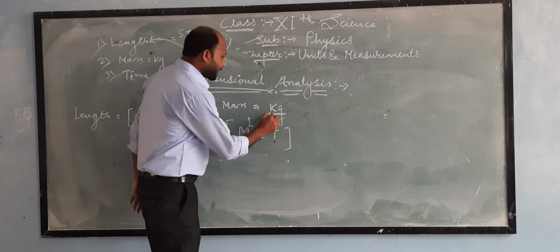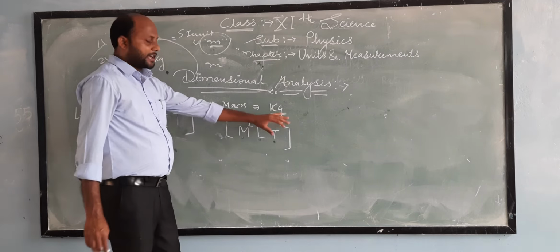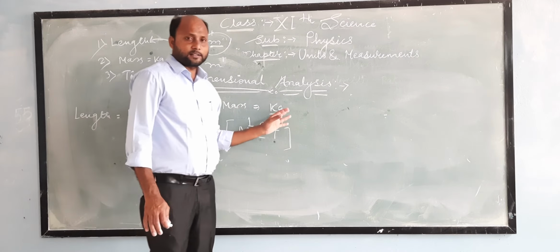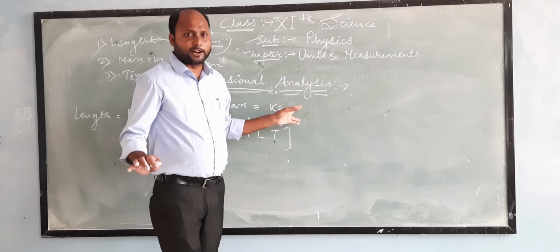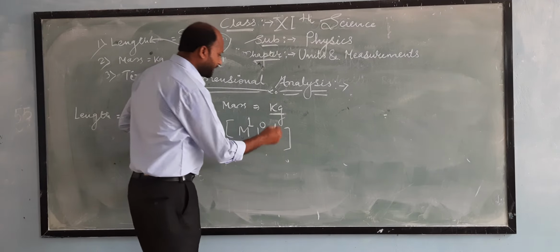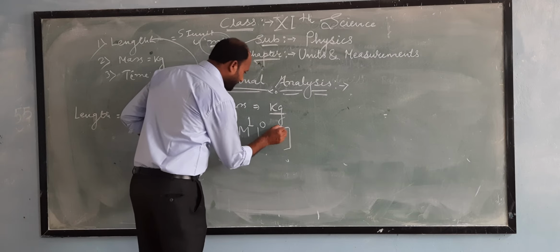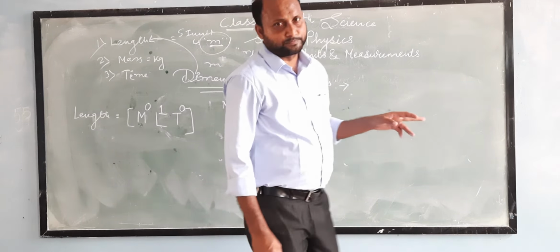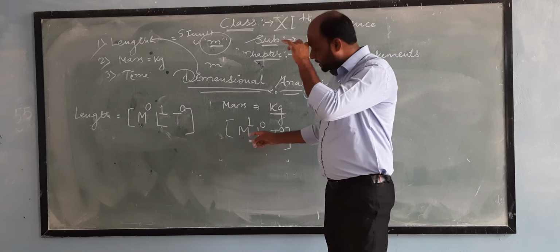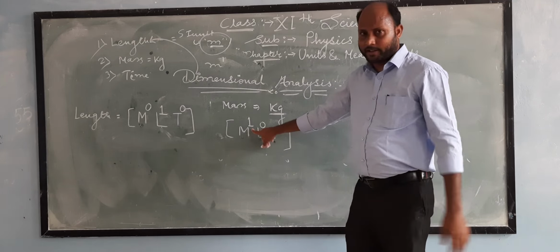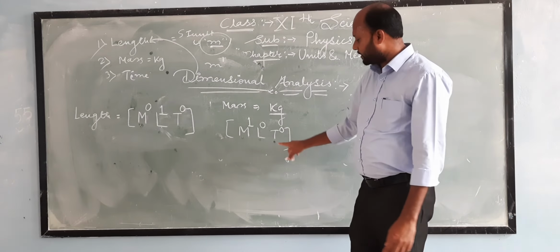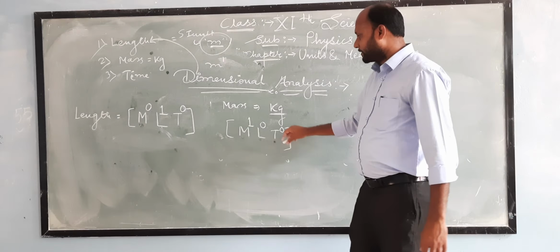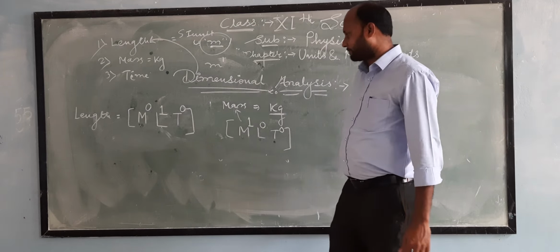And if you look at the unit of mass, kg, here second is absent, so therefore we can write 0. So this is the dimension of mass, M to the power 1, L to the power 0, and T to the power 0.